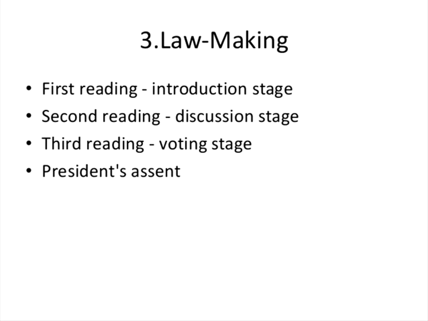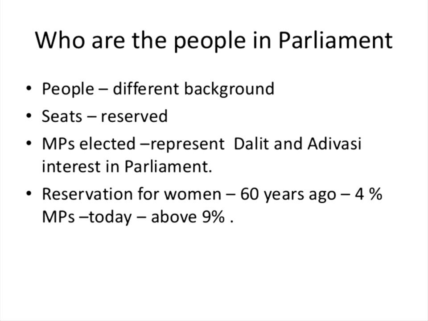Okay, that is the lawmaking process in the parliament session. Next, who are the people in the parliament? People of different backgrounds. Only those who win the Lok Sabha election can sit in the parliament, each belonging to a constituency. Some MP seats are reserved constituencies, because in those constituencies only Dalits and Adivasis can stand in the election.